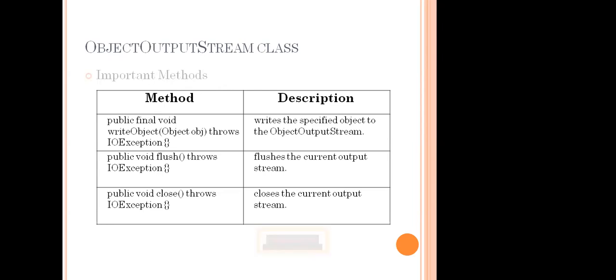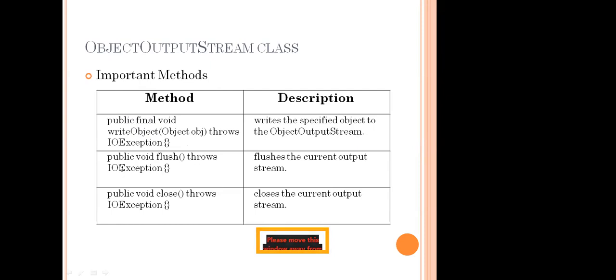Now the methods we want to import. Public final void writeObject: what is final? Again, it is a keyword. We are writing the object output. It throws IOException. What is the meaning? It writes a specific object into the ObjectOutputStream, where we mention the specific object.